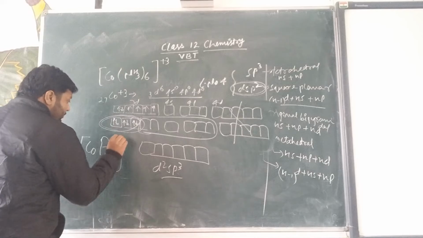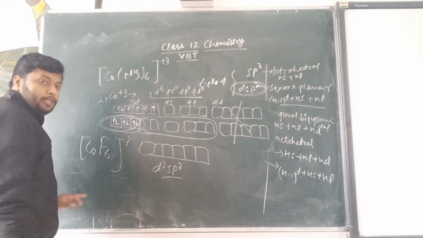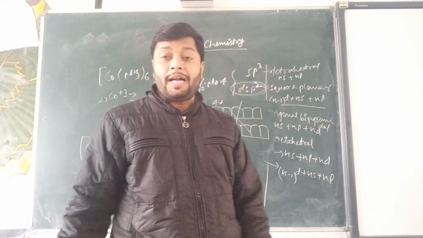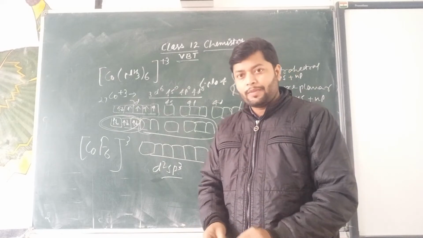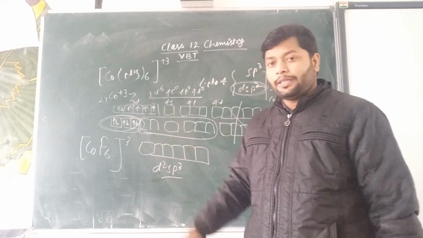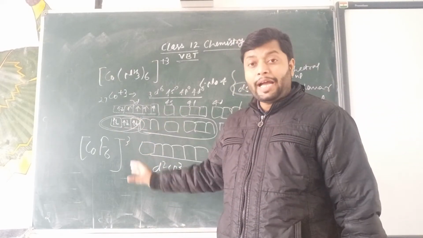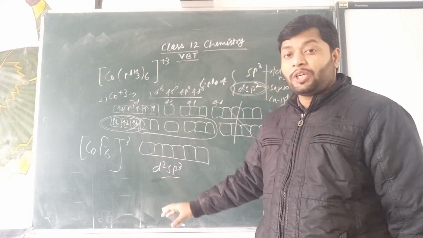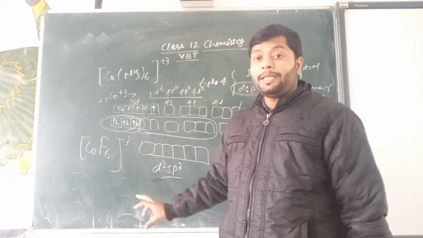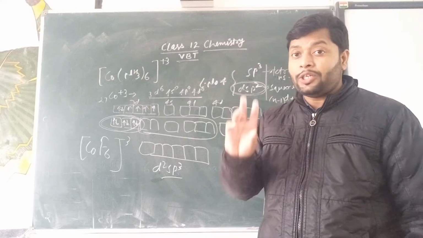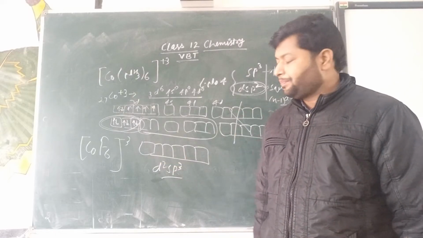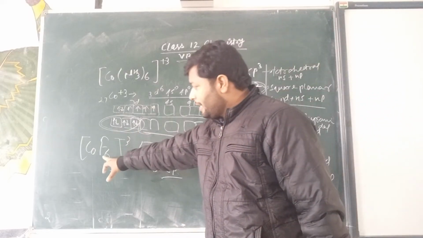Cobalt F6 minus 3. The hexafluoridocobaltate ion. The name of this complex is hexafluoridocobaltate because it is an anionic complex. Cobaltate, third, is the oxidation number in Roman, and ion. So, in the case of this complex,